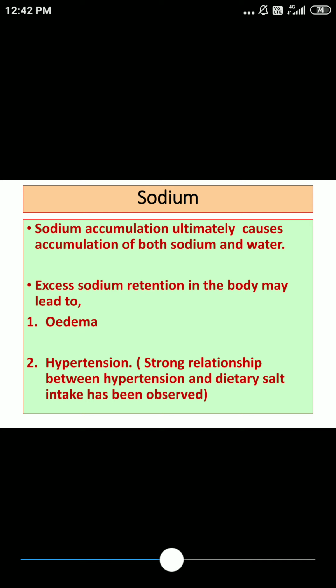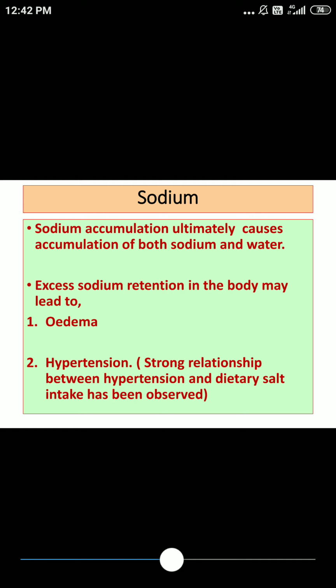Now here you are supposed to know there is a strong relationship between hypertension and dietary salt intake which is observed. There are different types of research studies that you are going to study in detail in epidemiology, but right now we can say there is significant association between the two conditions: dietary salt intake and hypertension. So don't forget hypertension and salt. Even in NCDs, non-communicable diseases, hypertension, the first risk factor you might have studied in relation to salt consumption.